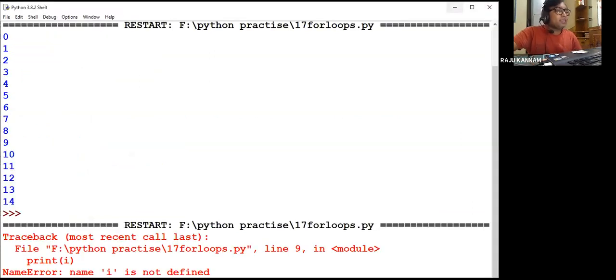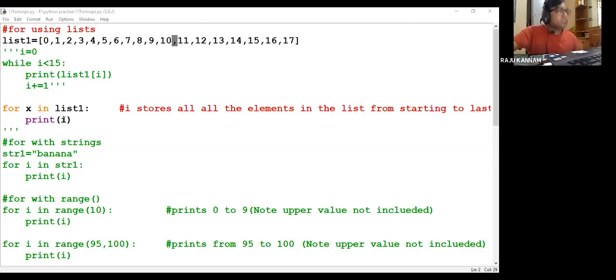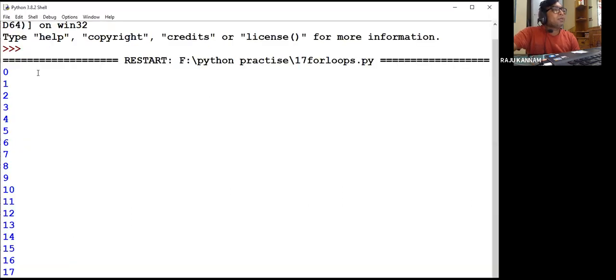So here it is giving an error that i is not identified, because in my program I have changed this to x, but here I have not changed x. Print x, right? Now save it and execute it. So it will be printed from 0 to 17.